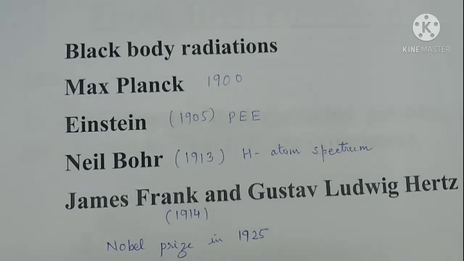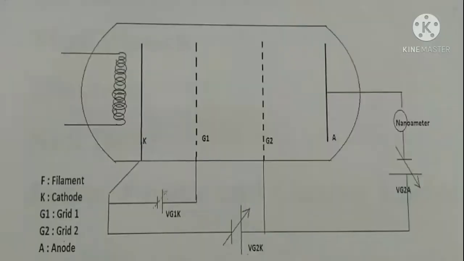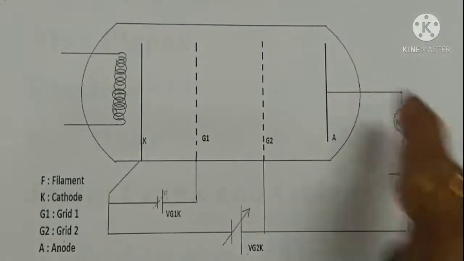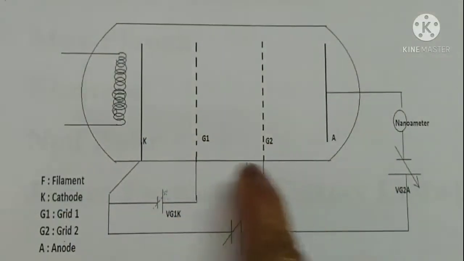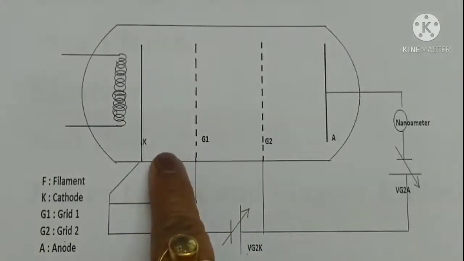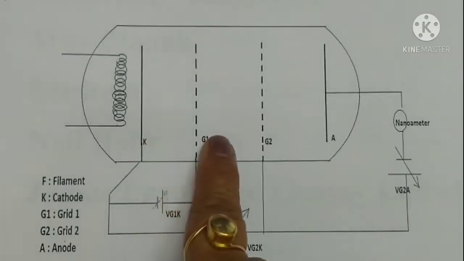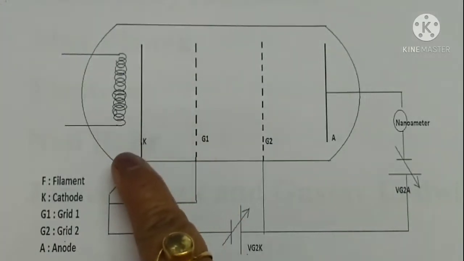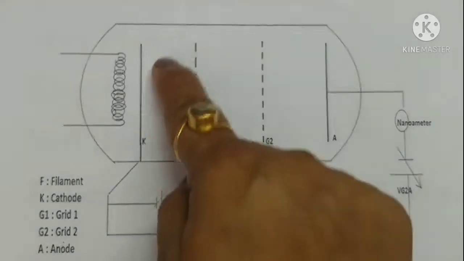The main part of a Frank Hertz experiment is a tetrode tube. It consists of a filament which heats up the cathode. This K is an indirectly heated cathode, and it emits electrons by thermionic emission. When electrons are emitted, they form a cloud near the cathode.